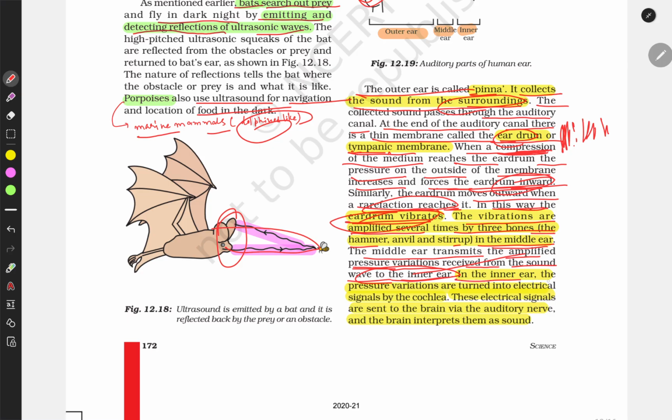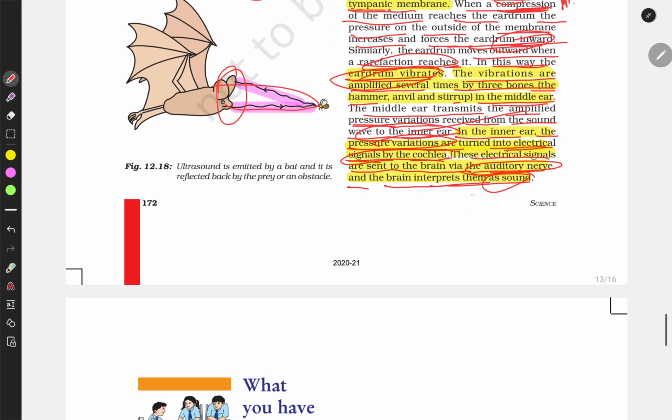What happens in the inner ear? The pressure vibrations are turned into electrical signals by the cochlea. This is called the cochlea. So what is the cochlea doing? It is turning the pressure vibrations into electrical signals. These electrical signals are then sent to the brain via the auditory nerves, and the brain interprets them as sounds. How the brain interprets sound is a very interesting concept.